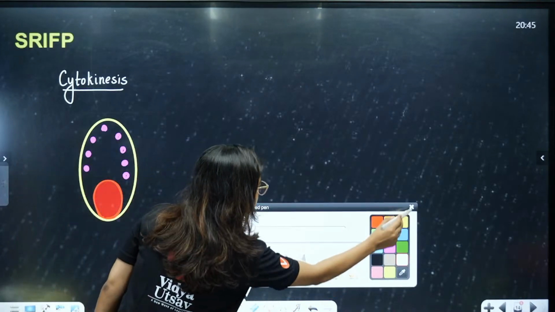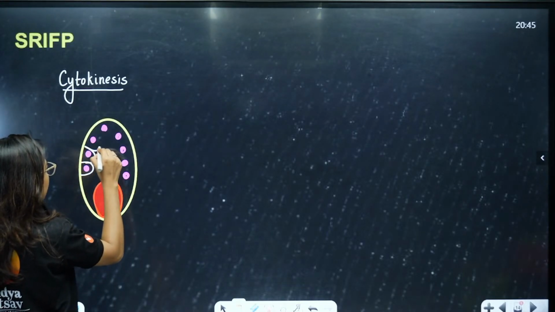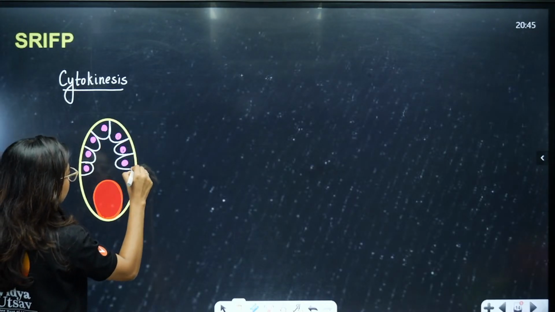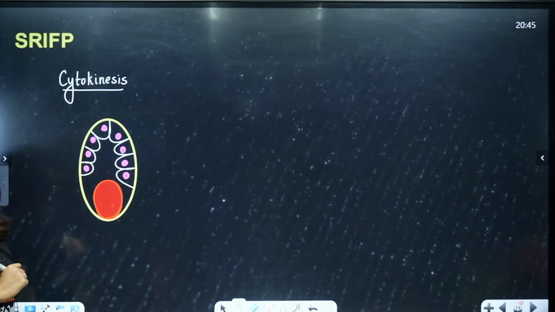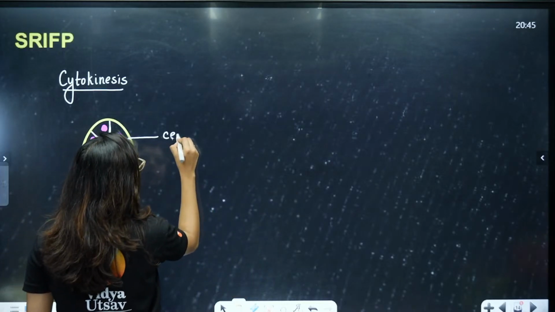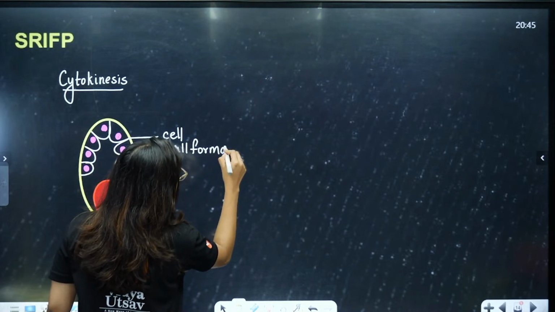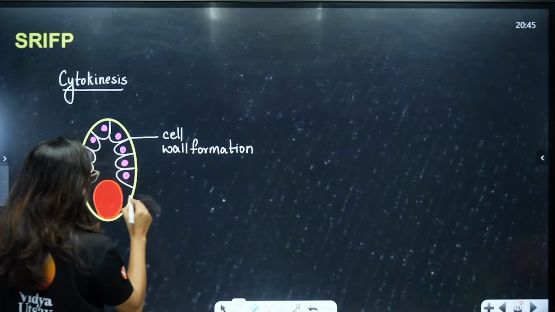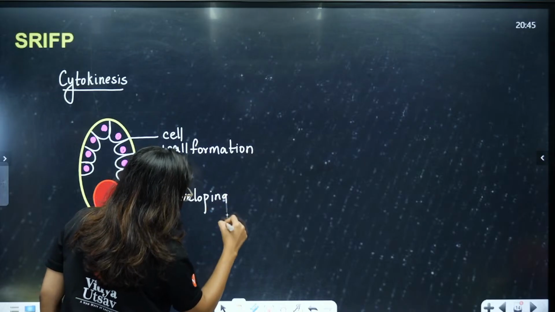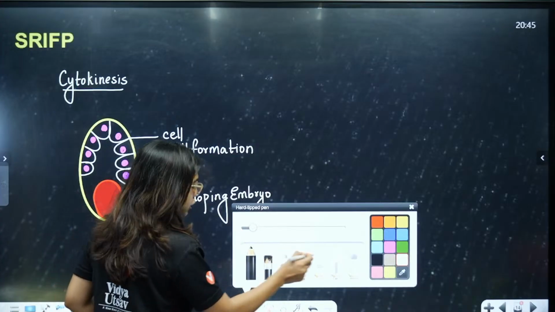Okay. Now here also same thing. See, cell wall formation. Like the cell wall, here also cell wall, here cell wall, cell wall. Like this formation will continue. Clear? Like this cell wall formation will happen. Now this is very important. Cell wall formation. This is your developing embryo.